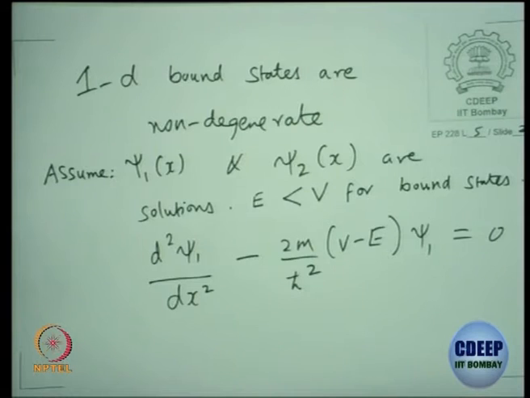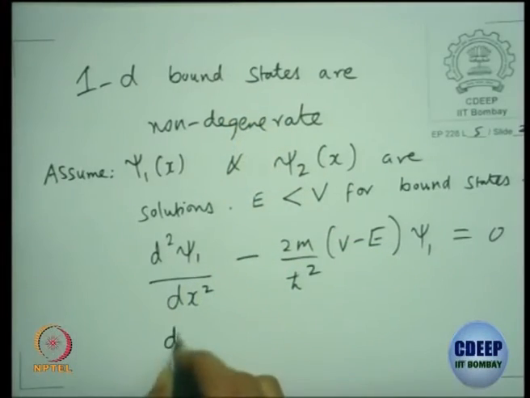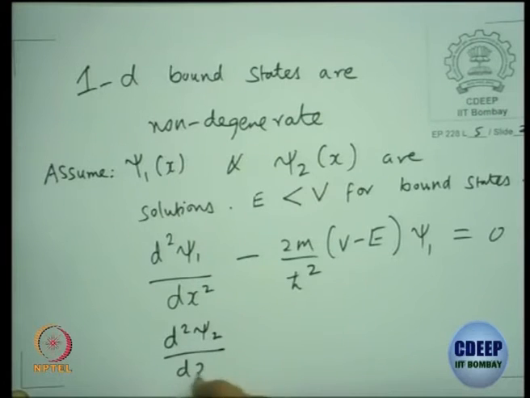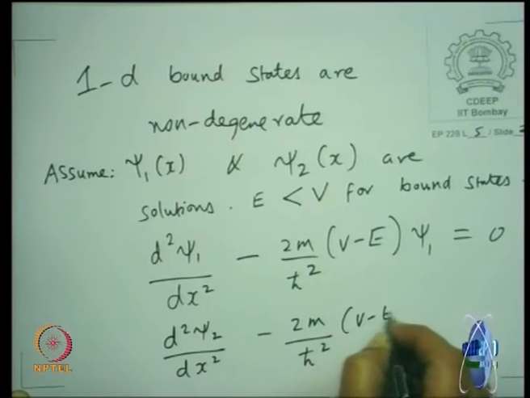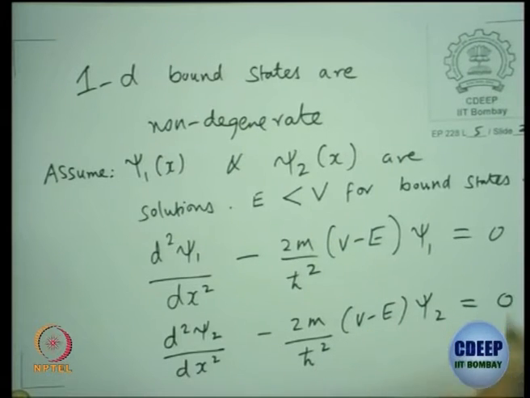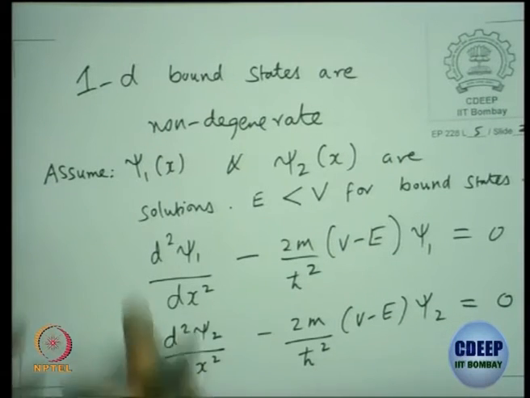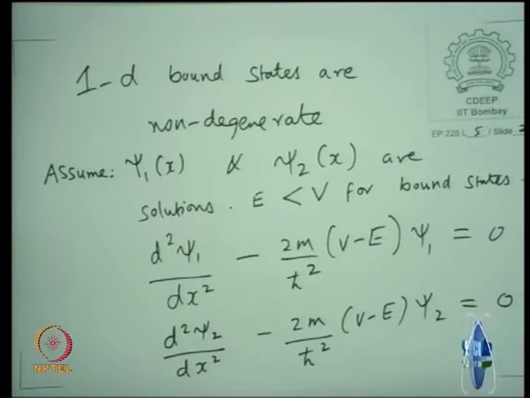Let's look at constant barrier potentials. Take the energy to be less than the potential energy of the barrier. Similarly, you can write a similar equation for psi 2 equal to 0. Both are allowed solutions is what we are assuming, which means for E less than V, both have to satisfy the time independent Schrodinger equation.